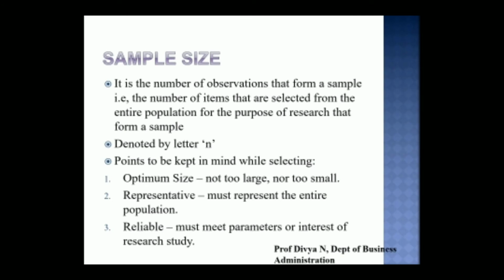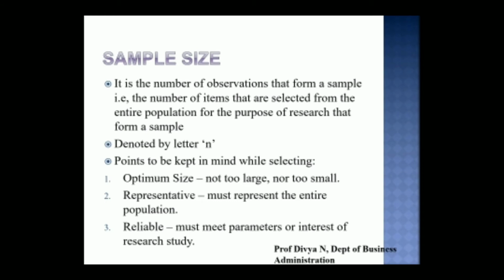Following are the points that the researcher has to keep in mind while selecting the sample size. If it is a student presenting a paper for academic purposes or for university regulations, then the sample size may not be the entire population of the country or of the students. His research may be limited to a particular class, or the sample size may be 50 or 100. In the same way, if a person is doing his doctorate and submitting his thesis, he can go with a sample size of 1000.